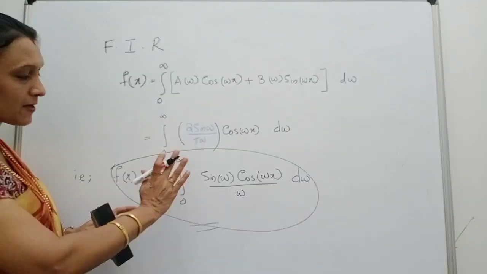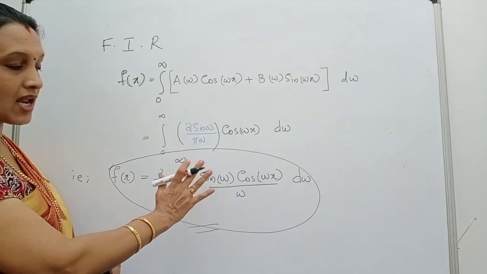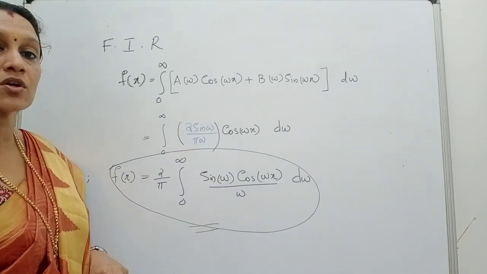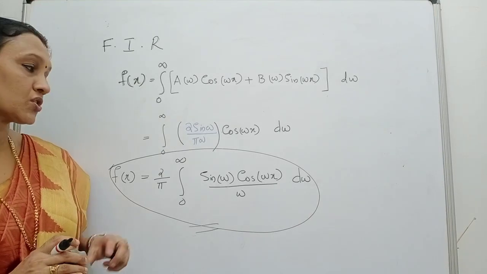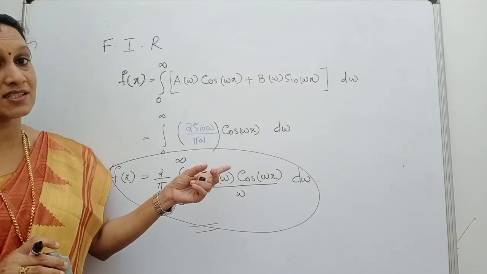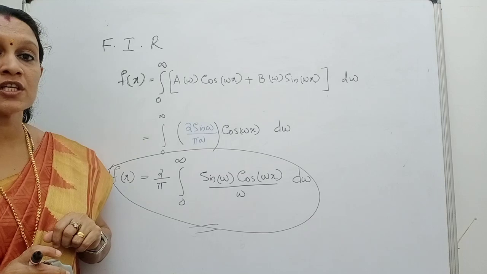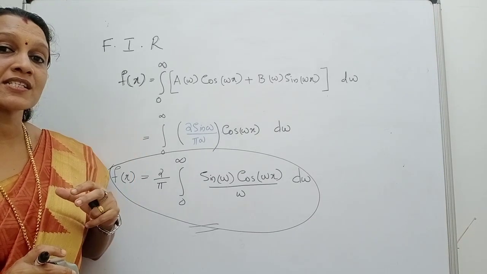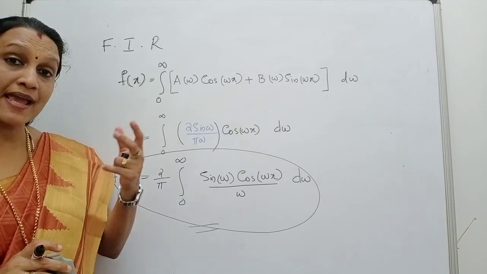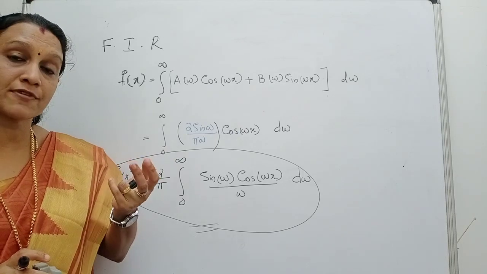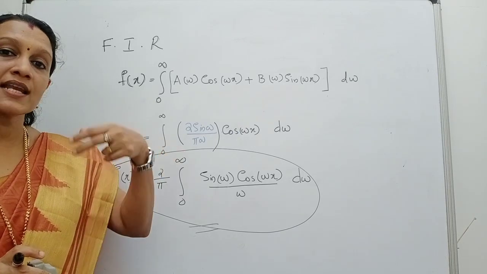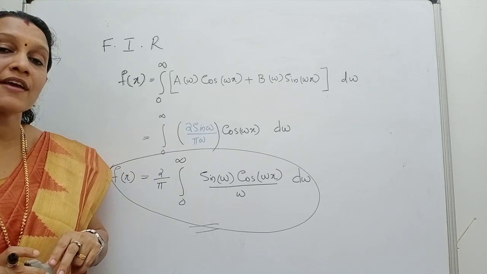F of x can be represented as an integral like this. This integral representation is called the Fourier integral representation. This is actually for the continuous part, isn't it? You are given the function f of x in two different ways, based on the values of x. x lies from minus 1 to 1, and the other for the other values of x, isn't it?